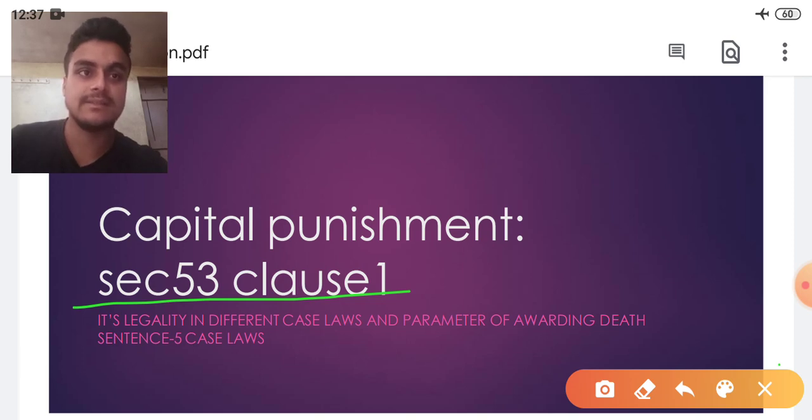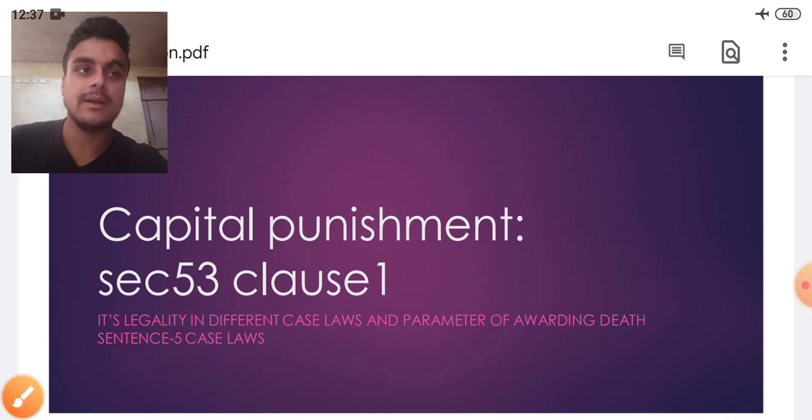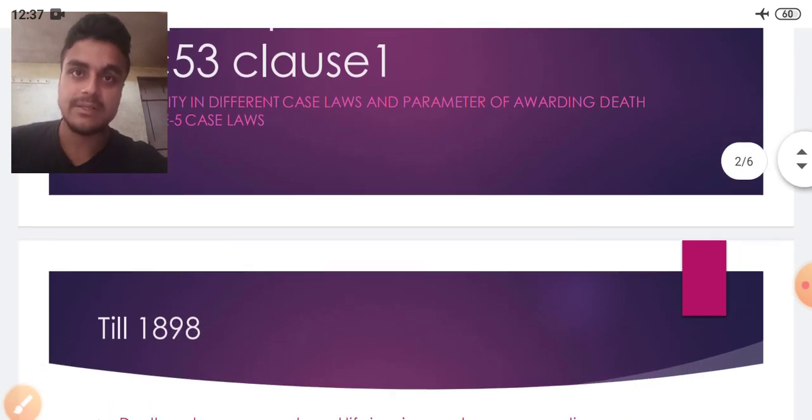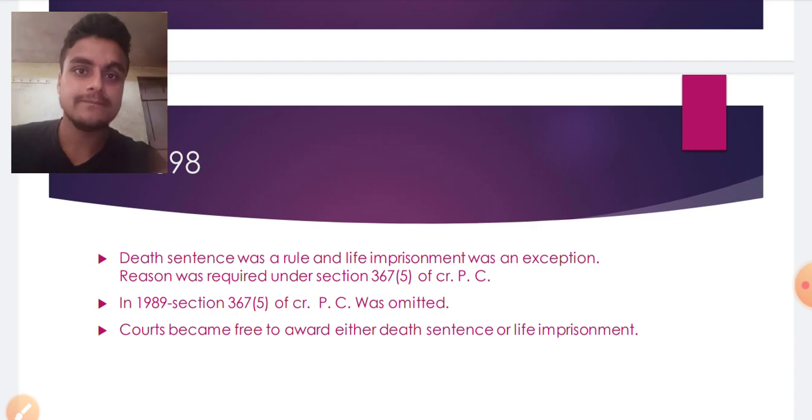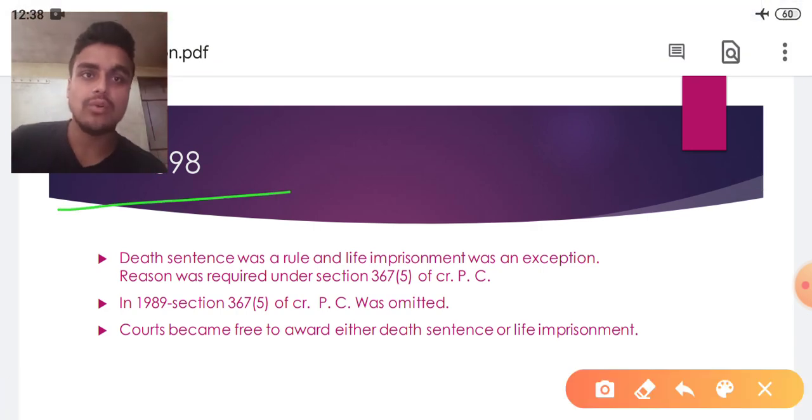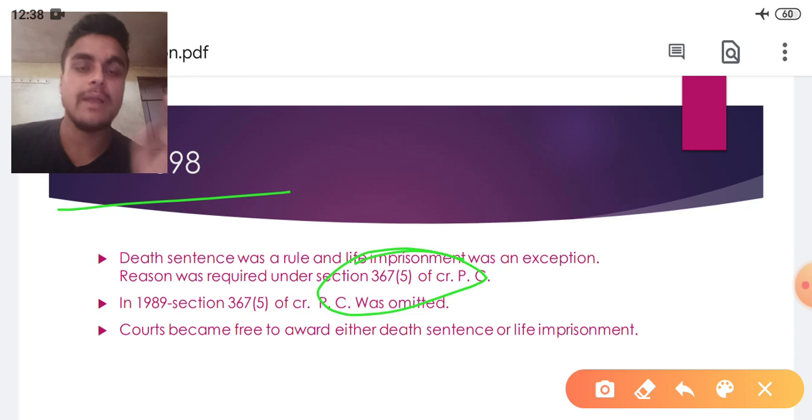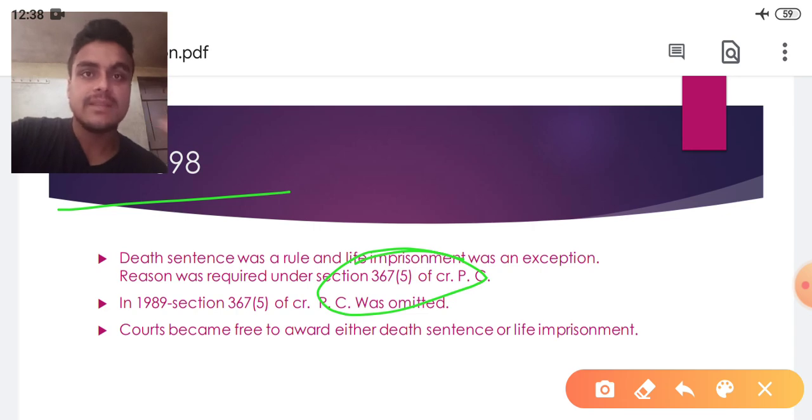So now let's start. Firstly, we shall discuss what are the conditions of the death punishment under CRPC. Till 1898 death punishment was the rule and life imprisonment was an exception under CRPC, and the reasons had to be recorded by the court under section 367 clause 5 of the CRPC. If any convict was to be awarded a lesser punishment than the death sentence, then it was the duty of the court to record the reasons or special reasons in writing under section 367 clause 5 of the CRPC.